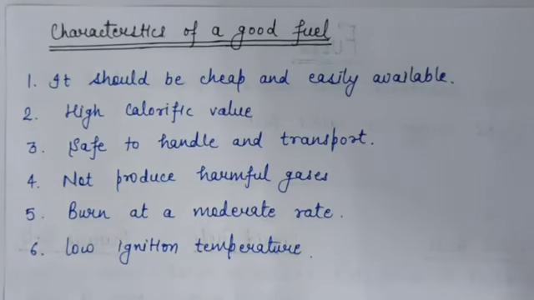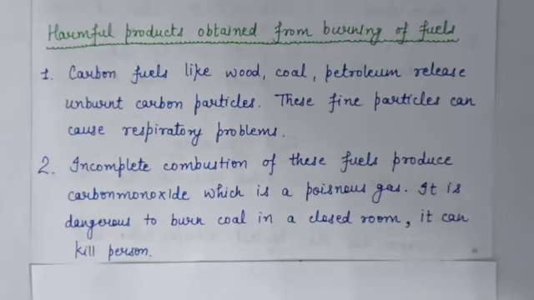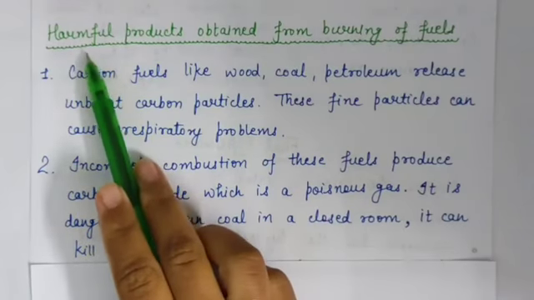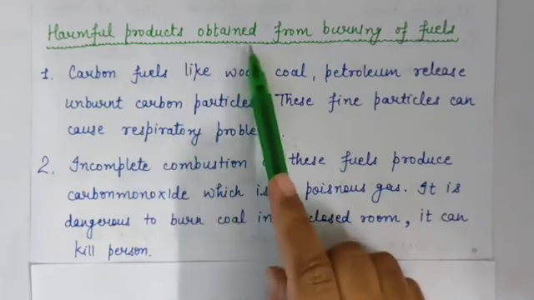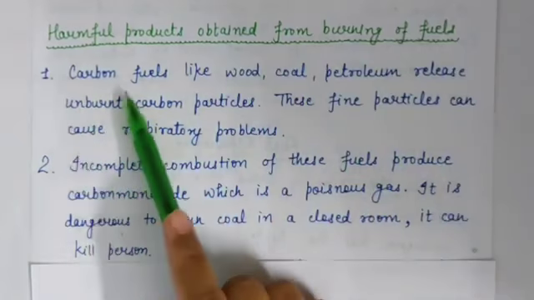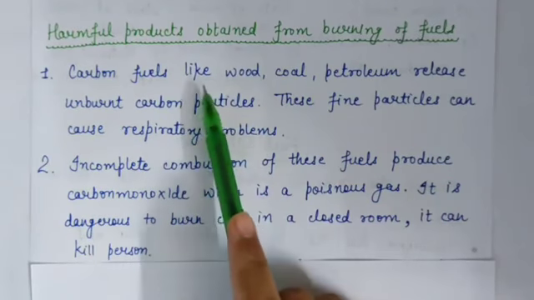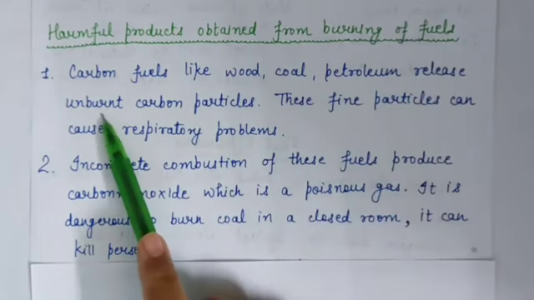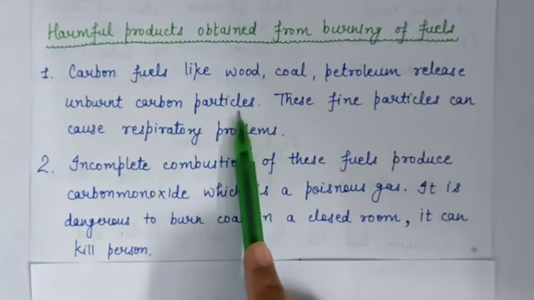Now, what are the harmful products obtained from burning of fuels? Now we will discuss the harmful products which are obtained from burning of fuels. First, carbon fuels like wood, coal, petroleum release unburnt carbon particles.